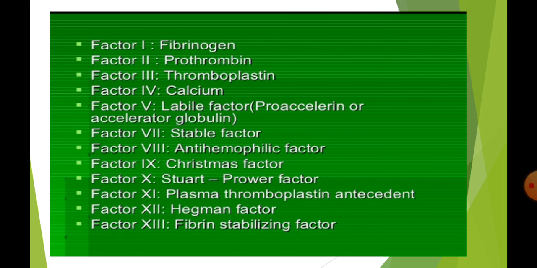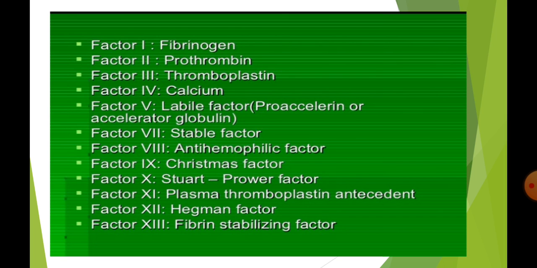First factor, that is fibrinogen. Second factor, that is prothrombin. Third factor, that is thromboplastin. Fourth factor, that is calcium. Fifth factor, that is labile factor. It is also called proaccelerin or accelerator globulin. Seventh factor, that is stable factor. Eighth factor, that is antihemophilic factor.